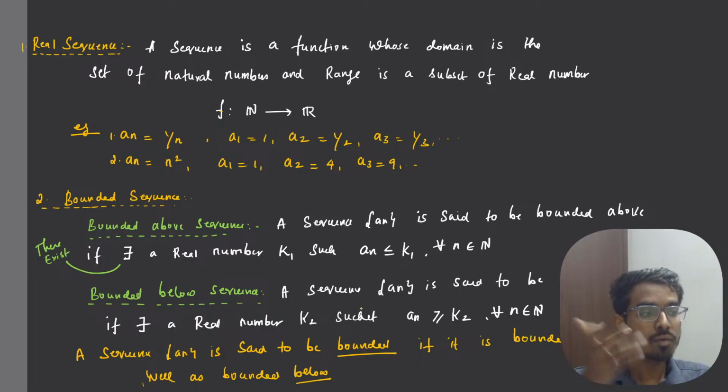If it is both bounded above as well as bounded below, then we say that sequence is a bounded sequence, right?